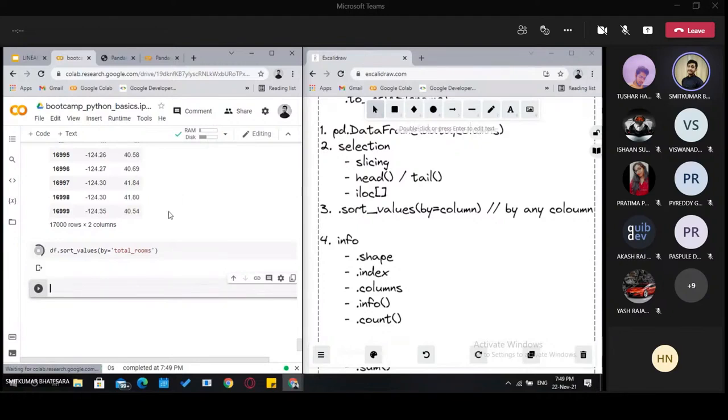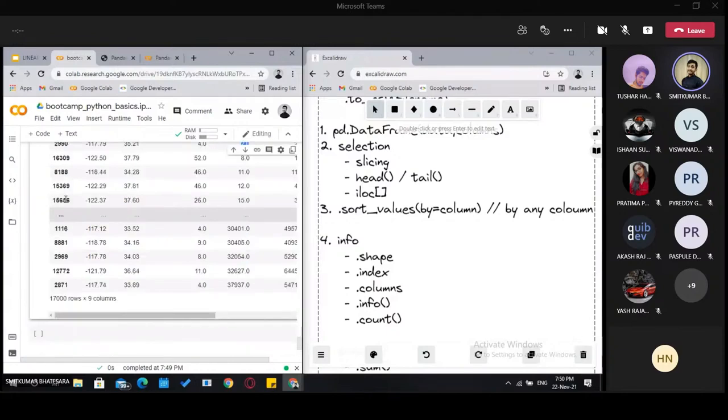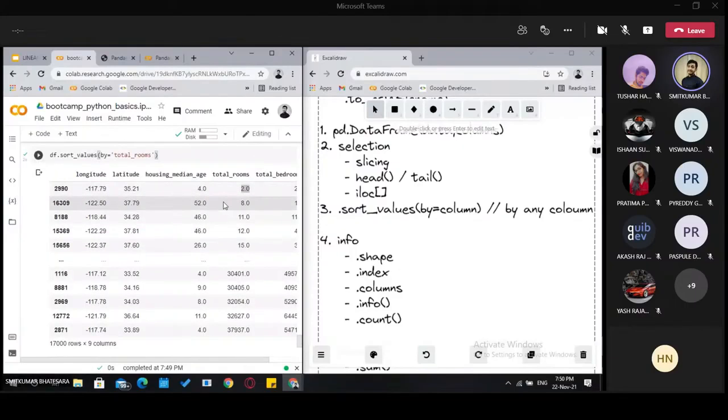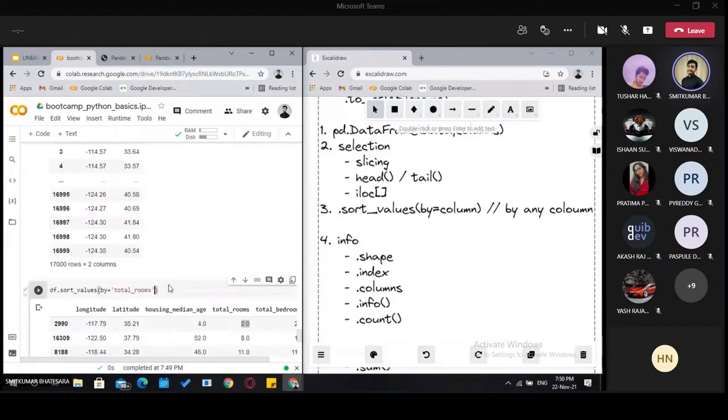Now we can see that it sorts in ascending order by default. You can see this index is now shuffled, and we can also sort values in descending order by supplying ascending equals False. So what we have to do is just pass another value like ascending=False. So it will sort in descending order.